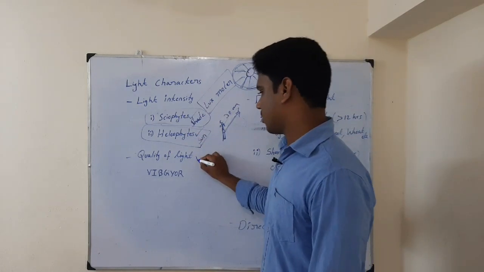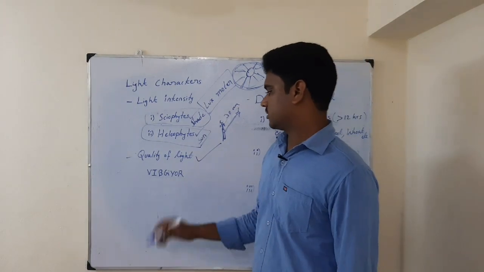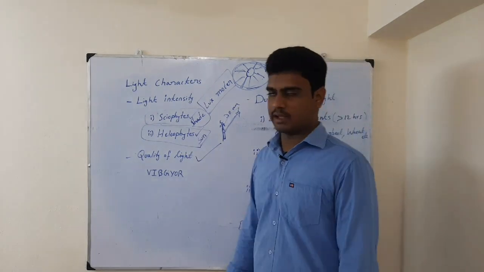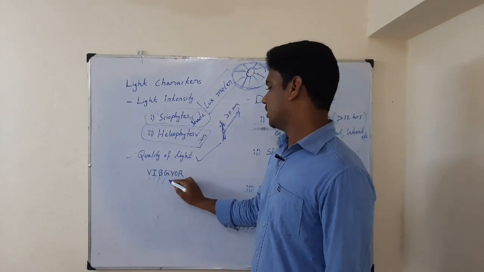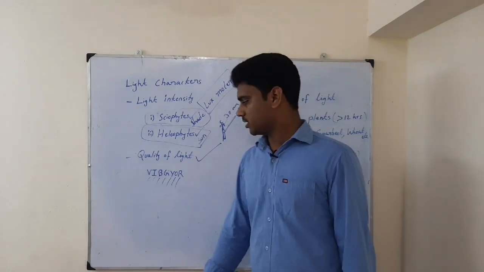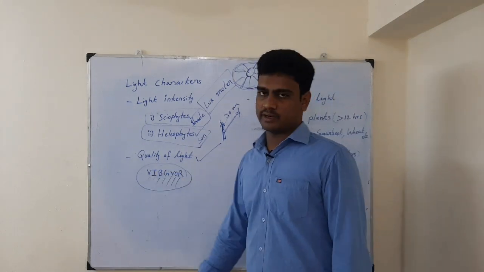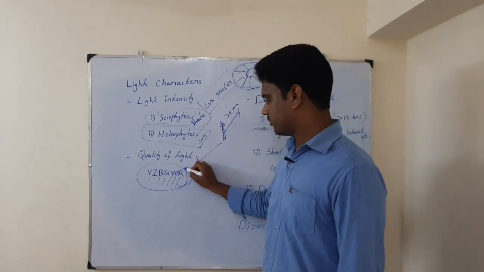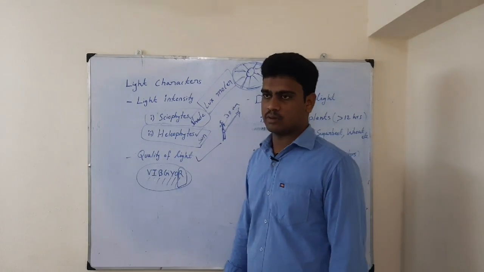Then the next one is quality of light. We have discussed this when I explained about visible light. In visible light we have 7 colors: violet, indigo, blue, green, yellow, orange, red. In short form we call it VIBGYOR. These are the 7 colors which affect the growth of the plant, out of which red is the visible light which helps mostly in plant growth and development.